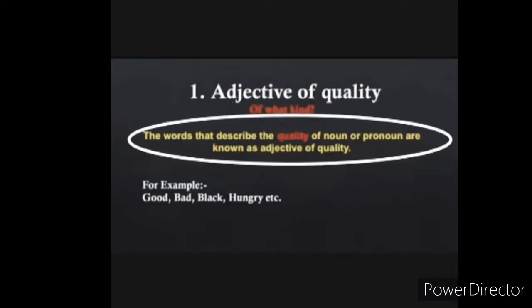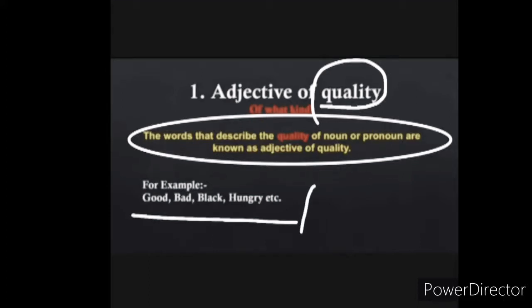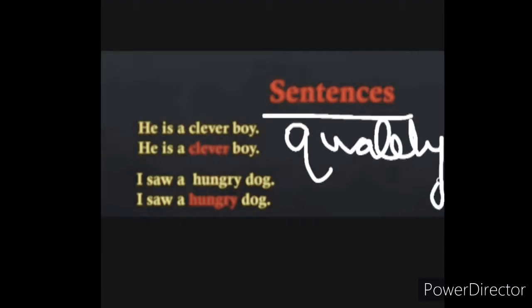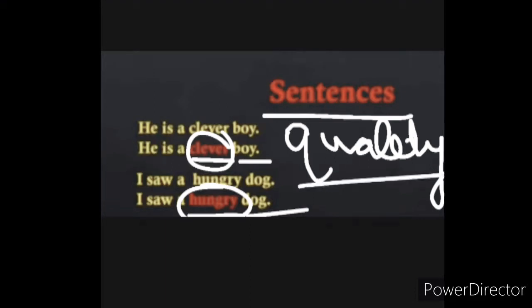Now let us move on to its definition. The words that describe the quality of noun or pronoun are called adjective of quality. For example, good, bad, black, hungry, etc. Now let us have a look at these sentences. Red words in these sentences depict adjective of quality. He is a clever boy. I saw a hungry dog. In these sentences, clever and hungry are showing the quality of boy and dog. So these are adjectives of quality.